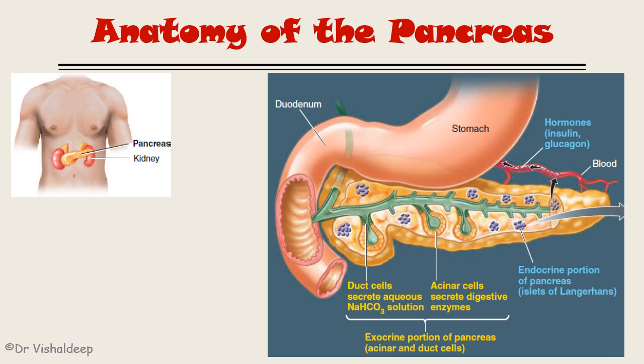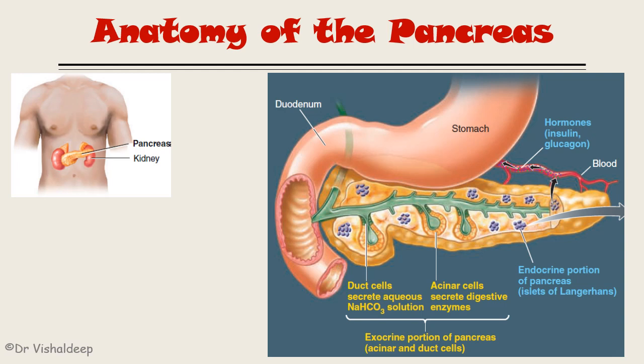Now, in the pancreas, there are two types of cells present. One type of cell is designed to secrete the exocrine juice or pancreatic juice, and the other type is this violet color cluster that is present in scattered form in the pancreas. It is known as the islets of Langerhans.